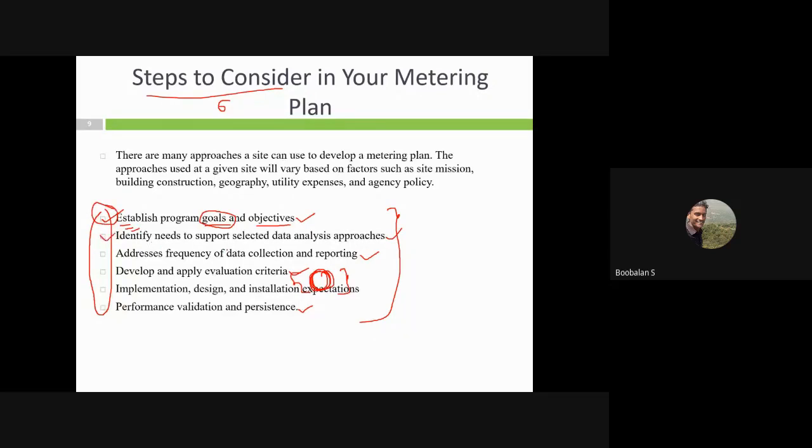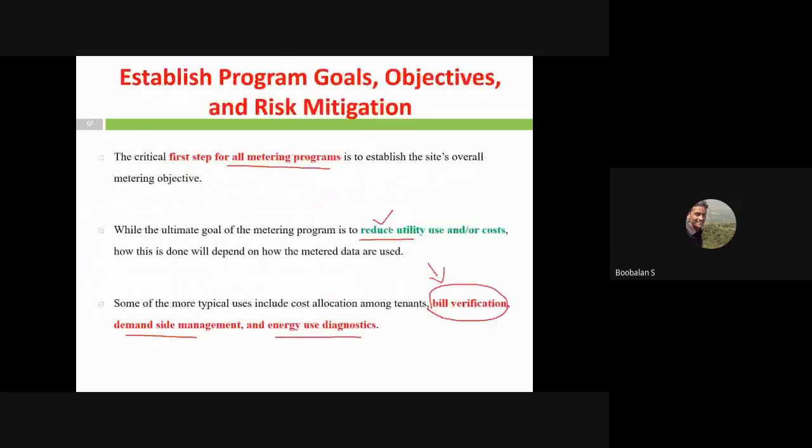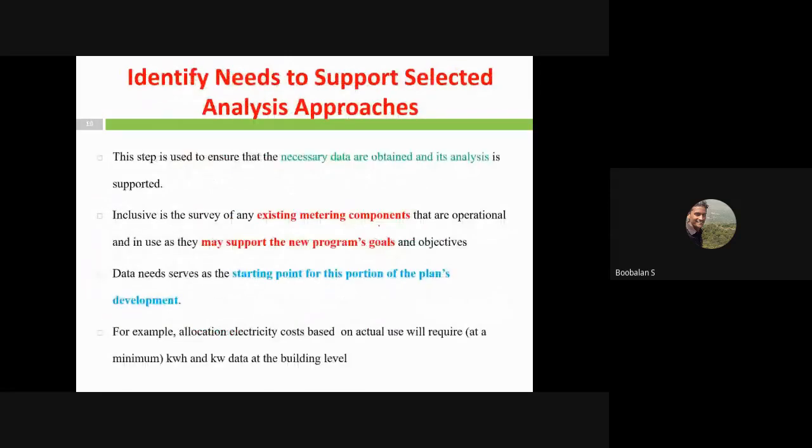Identify the needs to support selected data analysis approaches. This is the second point, right? Actually, we are just doing a data analysis. For data analysis, we need data. For data, we need a metering system. So actually here only the metering, purchasing, metering equipment requirement and installation, these are the things that are going to be happening over here, right?